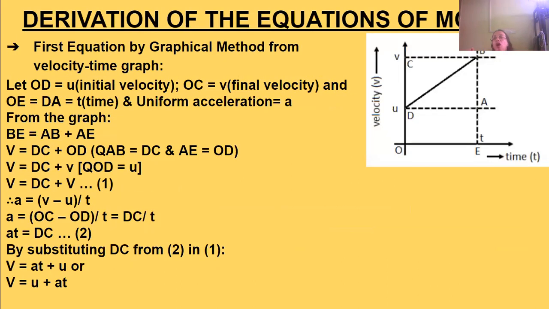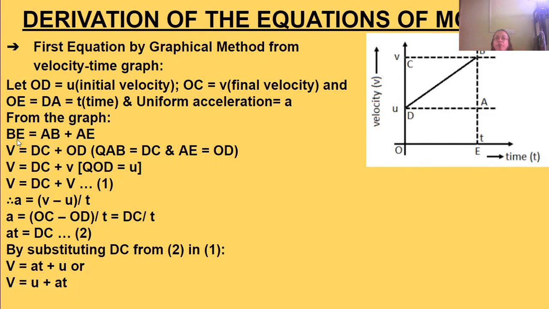Now, how to derive the equations of motion? The first equation, by the graphical method: we consider the velocity-time graph. Let's see from the picture. OD is the initial velocity, that is u, and OC is the final velocity, that is v, and OE is equal to DA, that is time t, and the uniform acceleration is a.